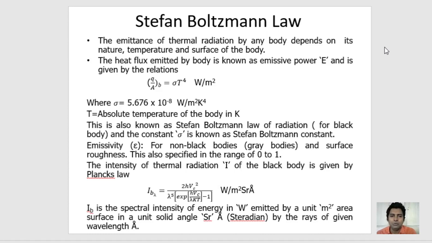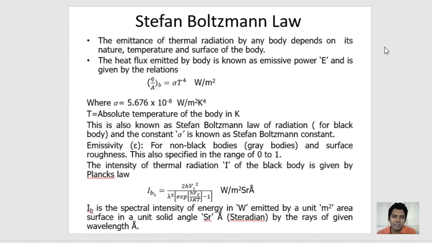Sigma is equal to 5.676 into 10 raised to minus 8 watt per meter square degree Kelvin 4, and T is the absolute temperature of the body in Kelvin. This is also known as the Stefan-Boltzmann law of radiation for black body, and the constant sigma is known as the Stefan-Boltzmann constant.